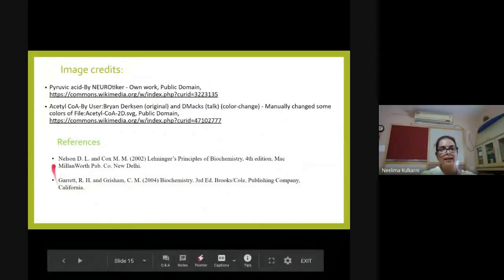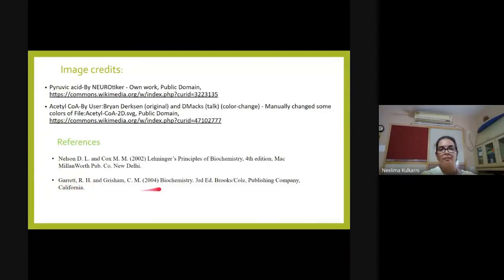The references are Nelson and Cox's Lehninger and Garrett and Grisham. This is another biochemistry